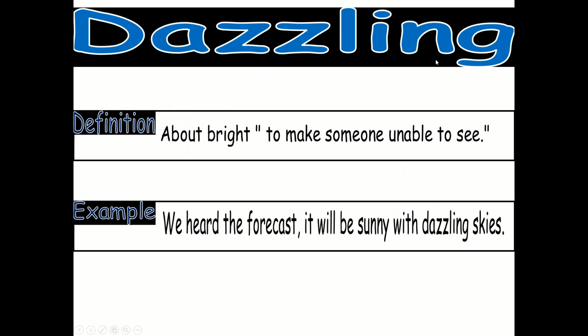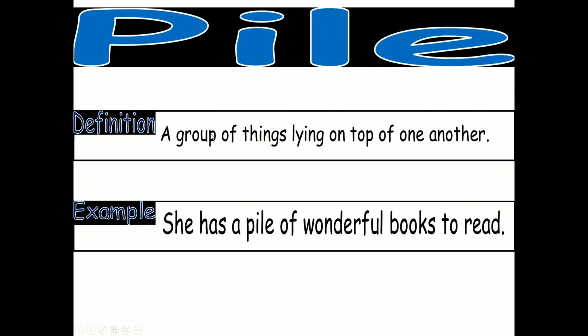Dazzling. Too bright to make someone able to see. We had the forecast, it will be sunny with dazzling skies. Pile. A group of things lying on top of one another. For example, she has a pile of wonderful books to read.